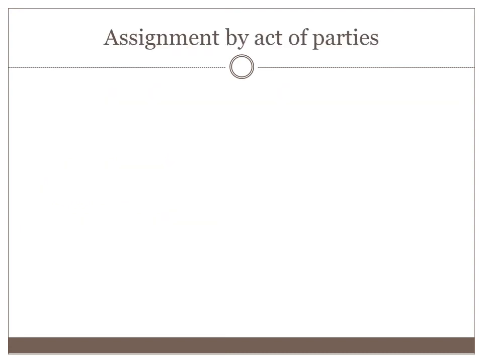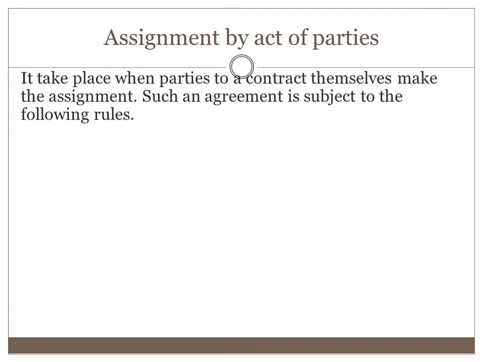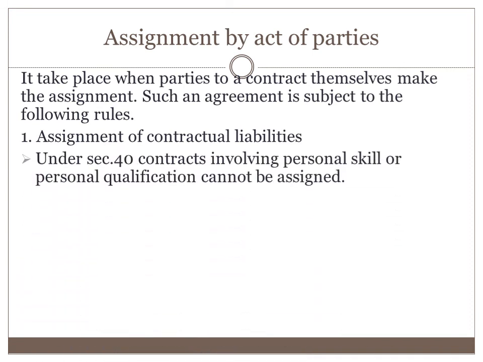So what is assignment by act of parties? It takes place when parties to a contract themselves make the assignment. A and B enter into a contract, and if A is entrusting his rights and responsibility to a third party, C, then that's called assignment by act of parties. It is subject to the following rules: one is assignment of contractual liabilities, then assignment of contractual rights.